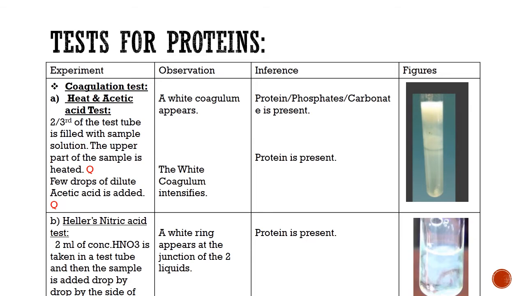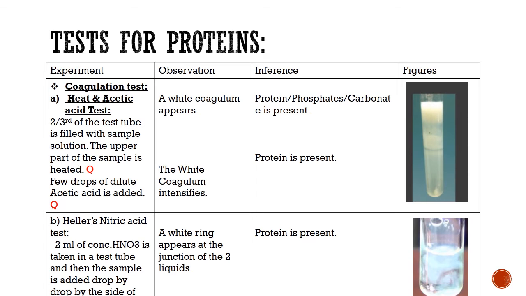As soon as you add dilute acetic acid, if it is carbonate, the carbon dioxide will effervesce out, and if it is phosphate, it will dissolve. But in case of protein, whenever we add the dilute acid, we drop the pH close to the isoelectric pH, and as a result, the coagulum intensifies.